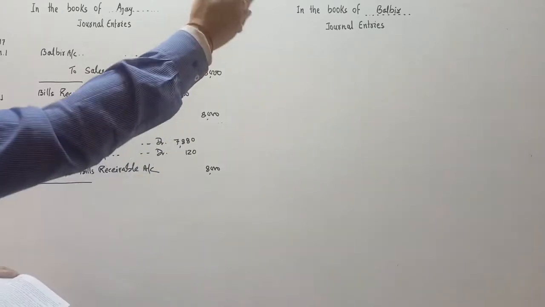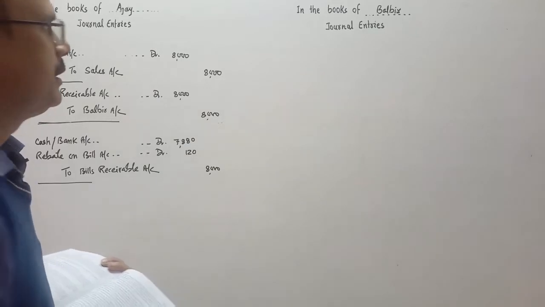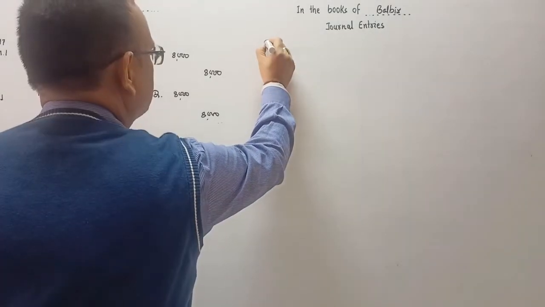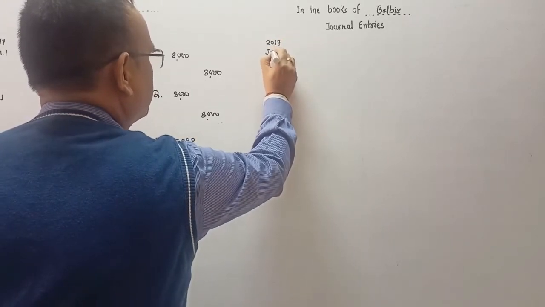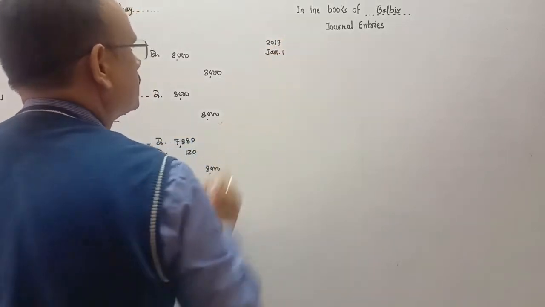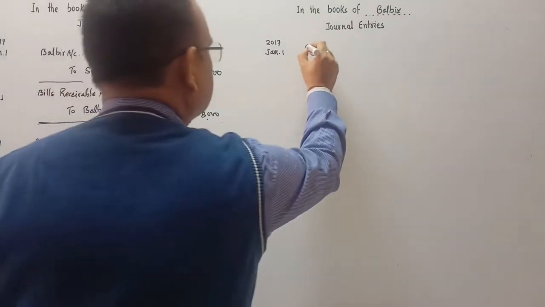This entry will be done in the books of Ajay, who is the drawer. Now the same entry will be done in the books of Balbir. Balbir is the purchaser. When Balbir purchased the goods, he will do the entry on 2017 January 1st. For Ajay it's a sale, but for Balbir it's a purchase.